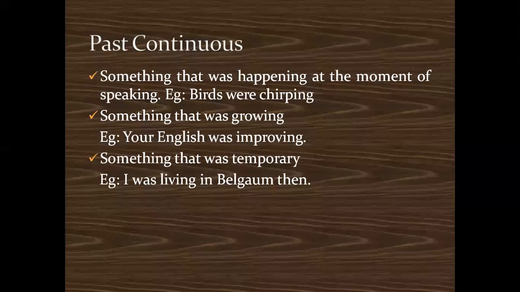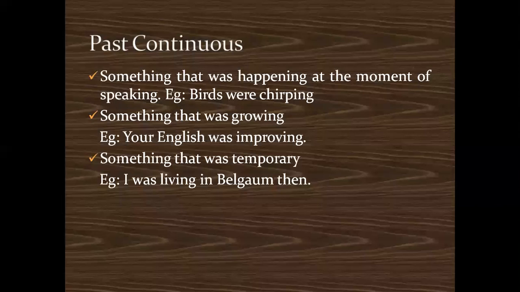Something that was growing: now assume that you have started learning English again with a new style and a new approach. Maybe some years down the line, you may be married, and you're telling your life partner or fiancé, when I was in my second year MCA, my English was improving.